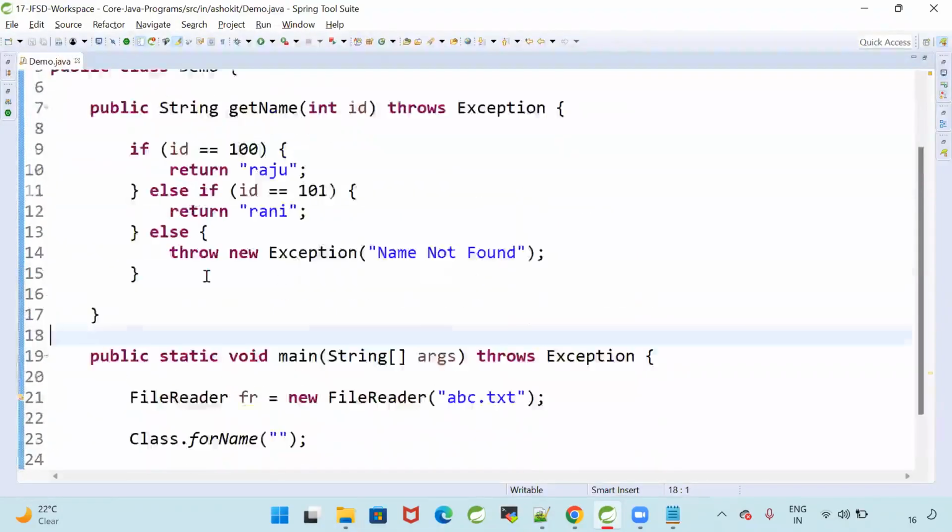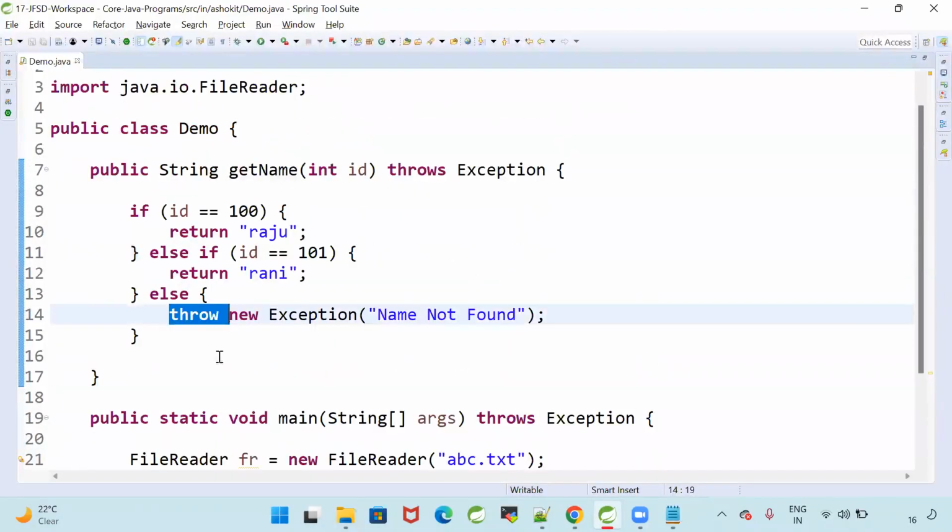What is the purpose of throw? Throw is a keyword which is used to throw the exception. What is the purpose of throws? Throws is used to ignore a checked exception. What is a checked exception?